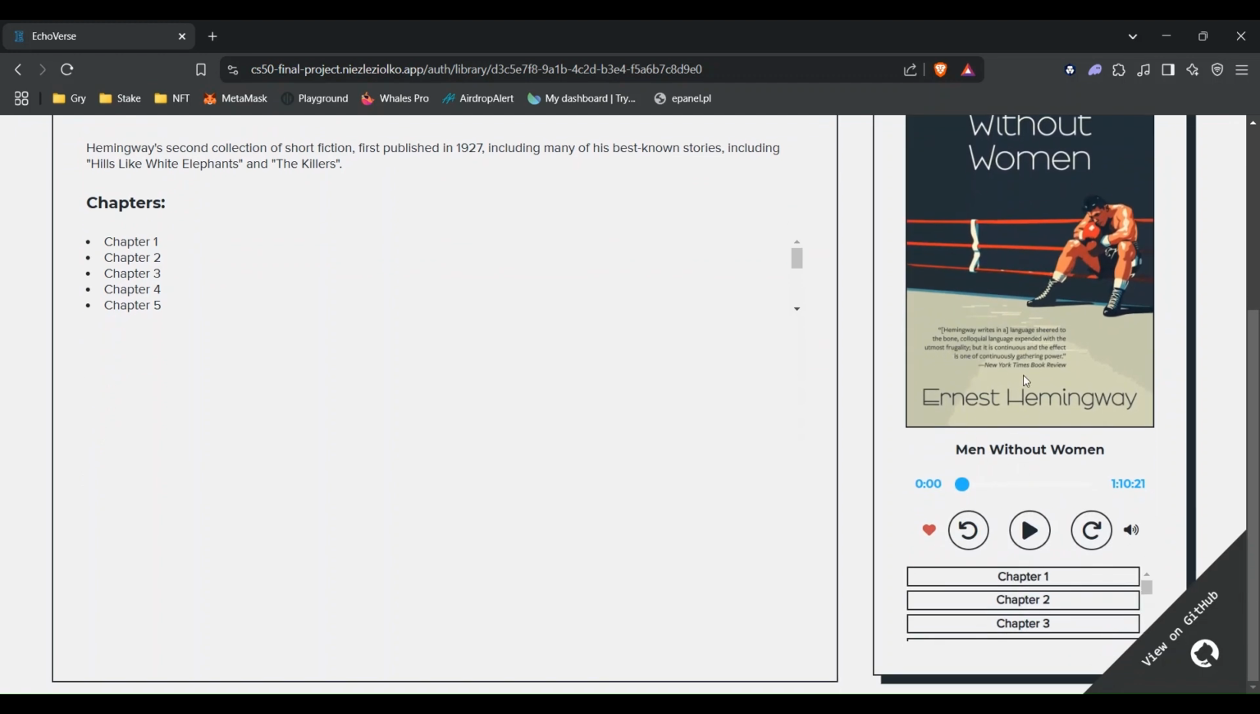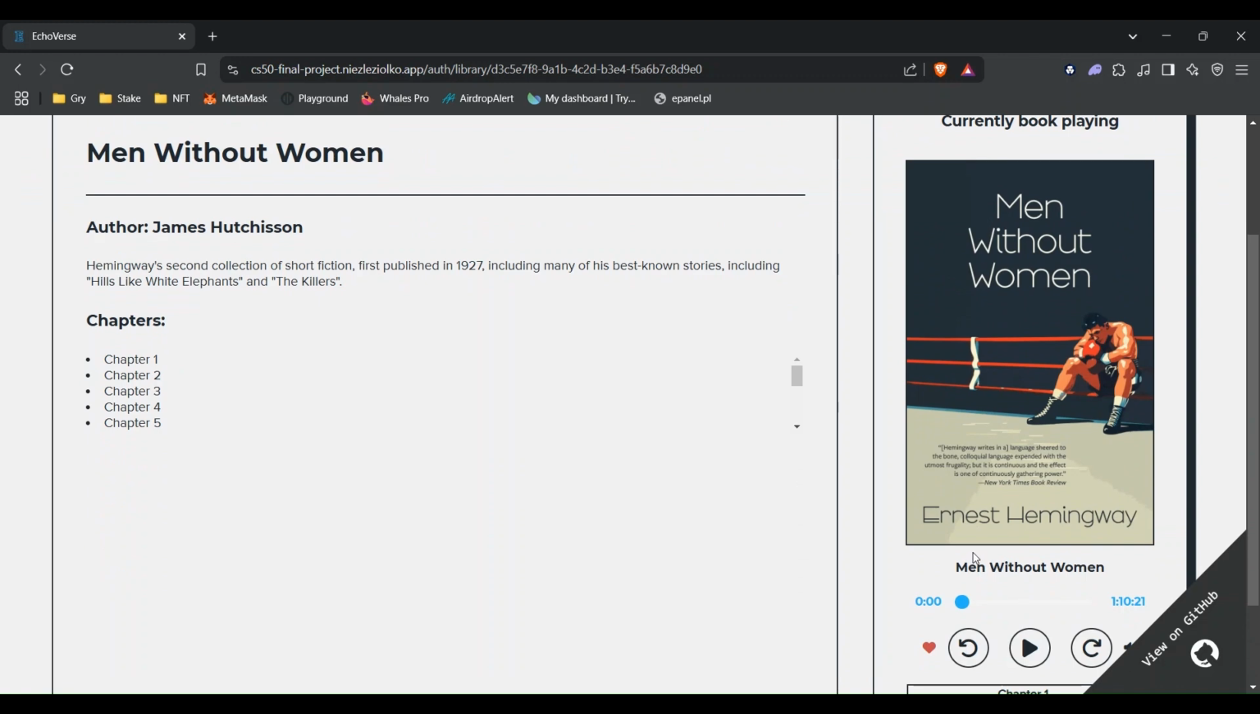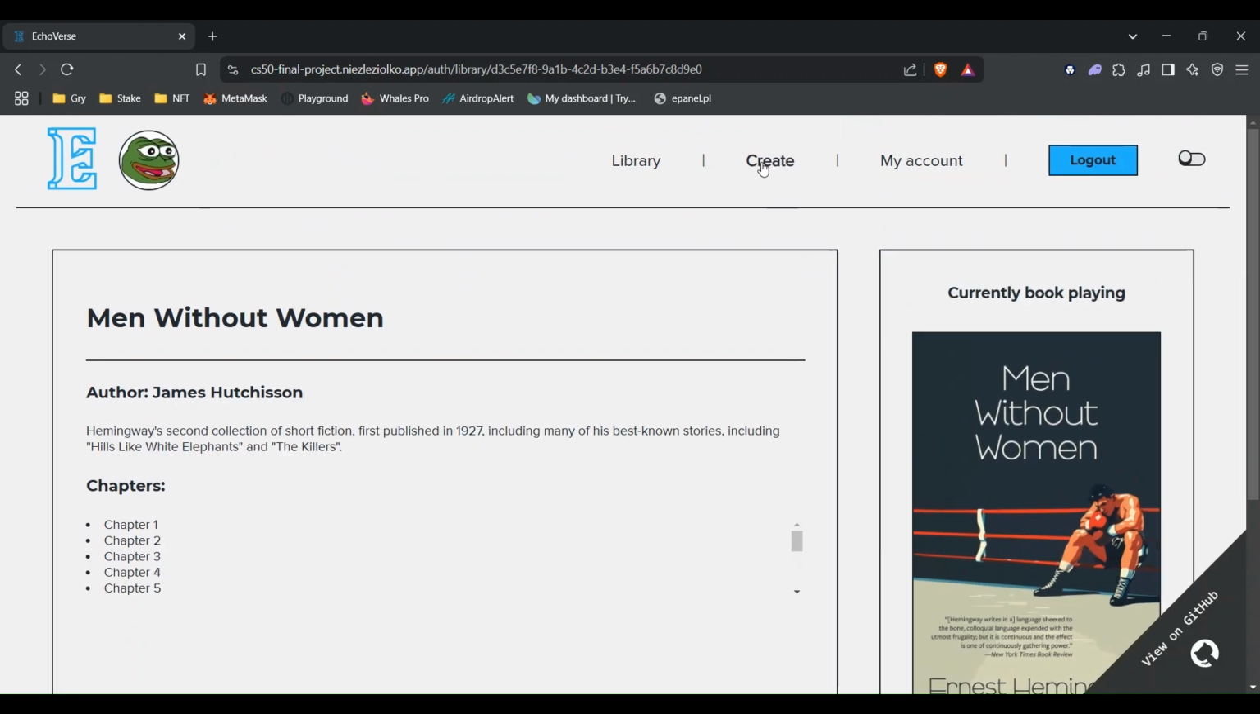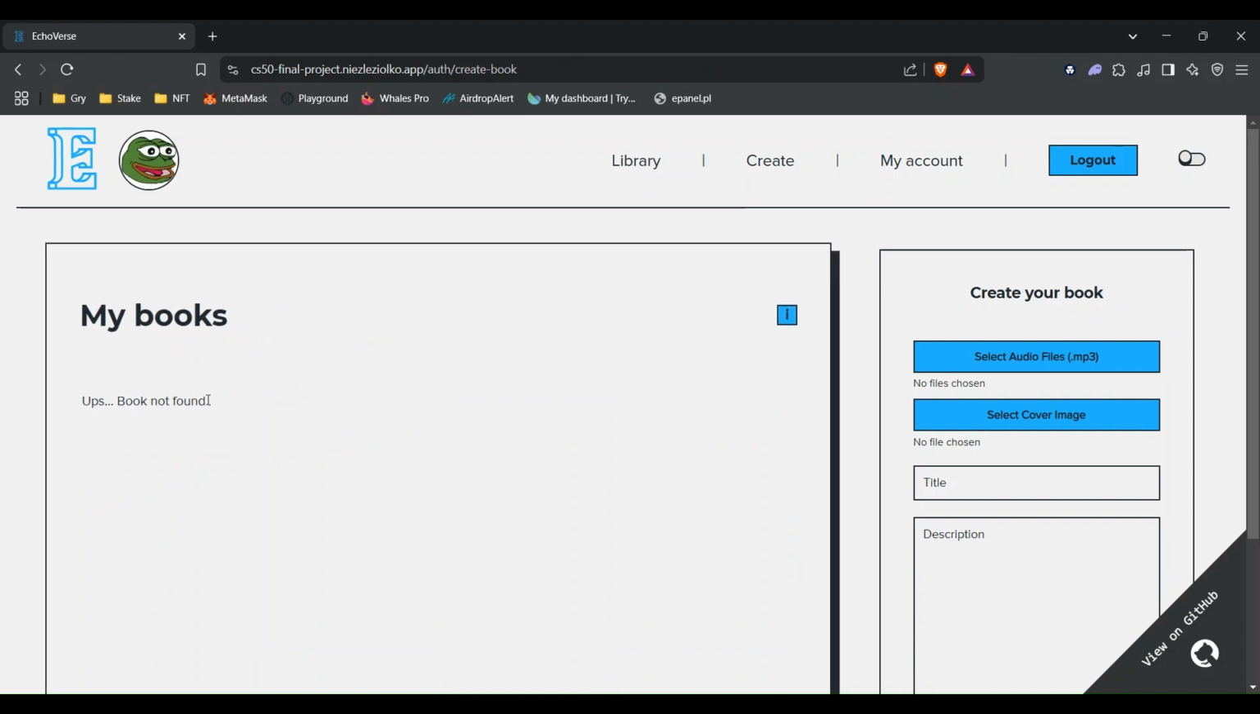In addition, the opener has been secured in such a way that on the page of a single book the title no longer leads to that book, but only displays the title of the book without the possibility of any interaction. Let's now see what the page that allows us to create a book looks like.